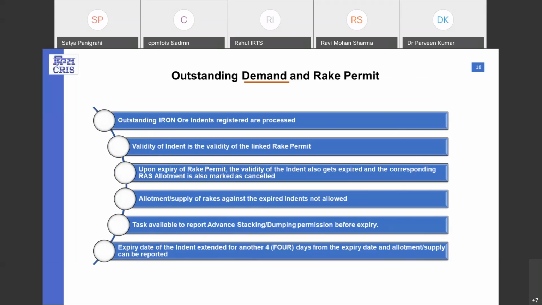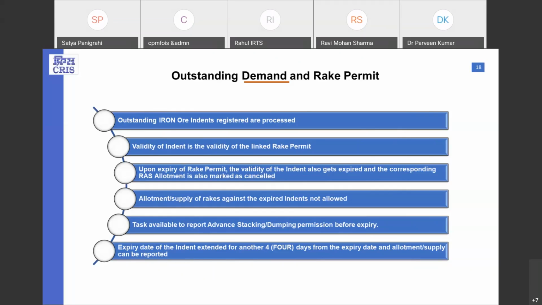Now the outstanding demands and rate permit. We can say that outstanding demands which are registered in TMS, RS takes all the outstanding demands to process these indents as compared with the rate allocation, which is the process. Now, these outstanding indents can have the validity which can be linked to the rate permit. If the rate permit is expired, then the indent will be expired, and if the rate is not supplied but that was allotted, then the corresponding rate allotment is also cancelled.